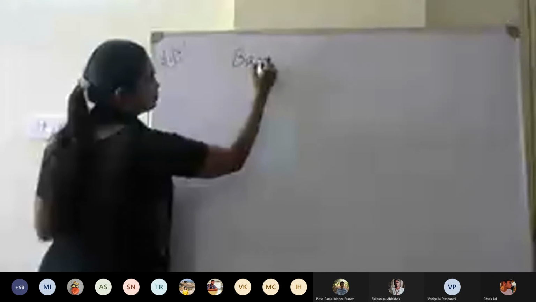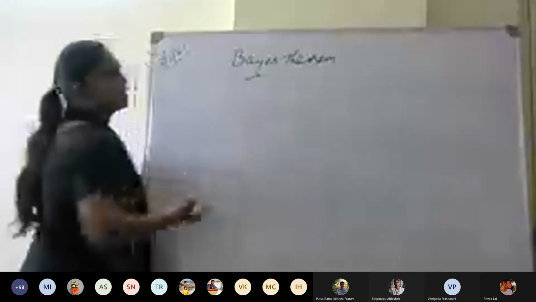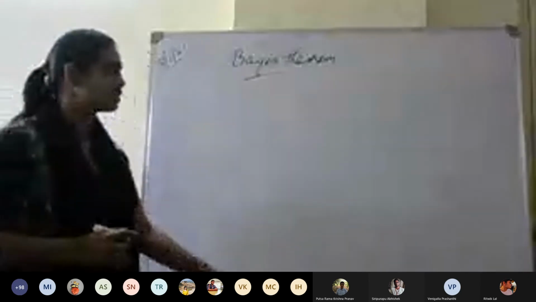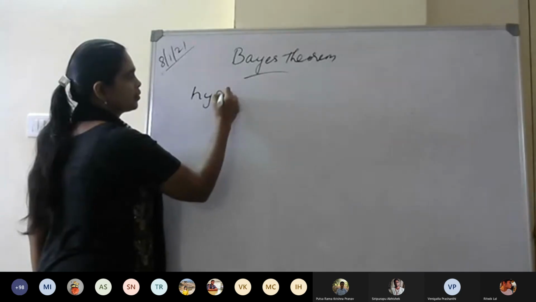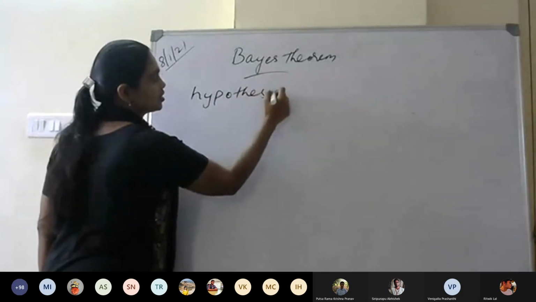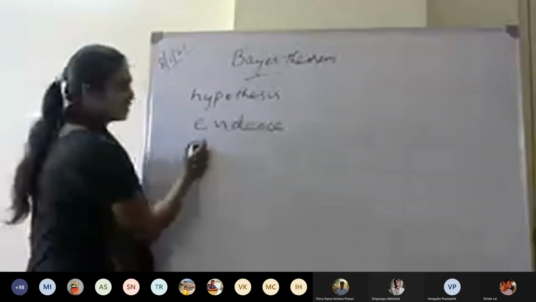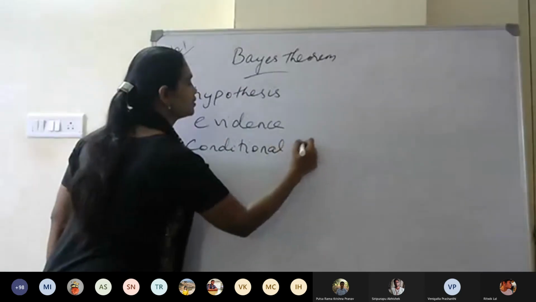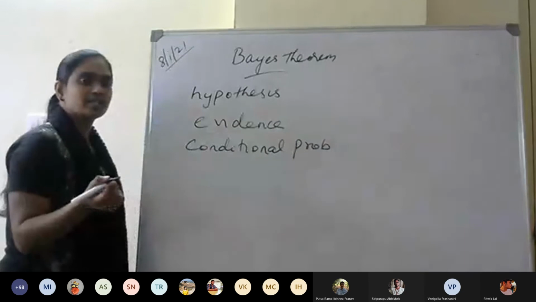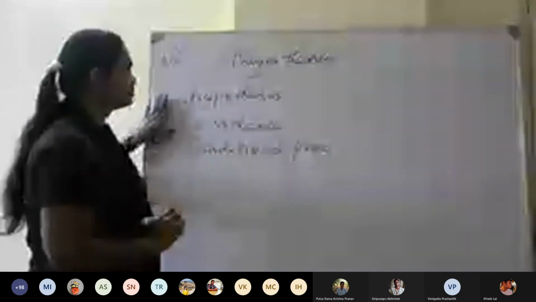So now we'll move on to the next topic, Bayes' theorem, and this was developed by Bayes, so it is called Bayes' theorem. So now let us talk about hypothesis. What is a hypothesis? What is evidence? And then conditional probability. We are not going to discuss joint probability now. For us only this is enough.